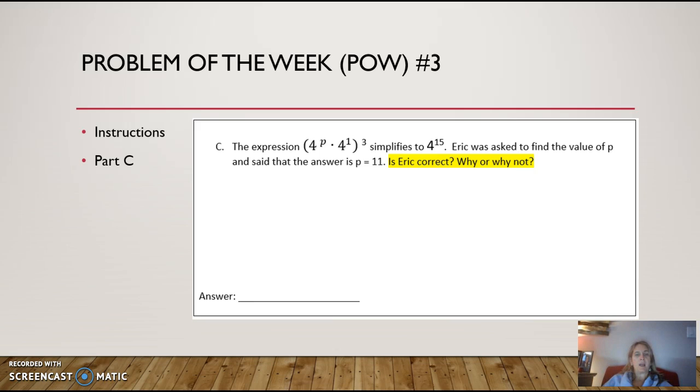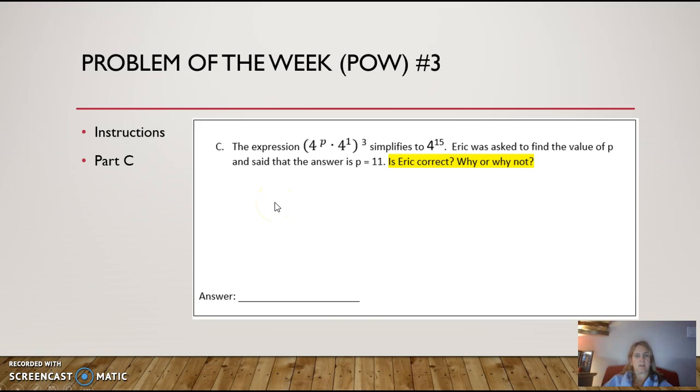Okay? The expression, the quantity 4 to the p power times 4 to the first power, is raised to the third power. It simplifies to 4 to the 15th power. Eric was asked to find the value of p and said that the answer is p equals 11. Is Eric correct? Why or why not? So again, your answer should be yes or no, why or why not. Again, you should show your work.